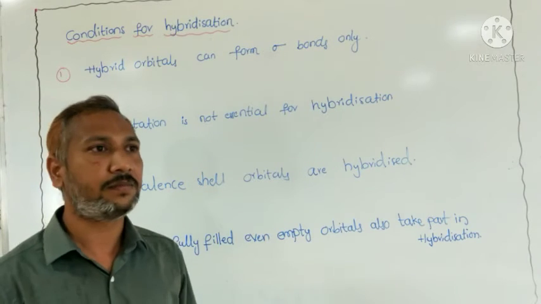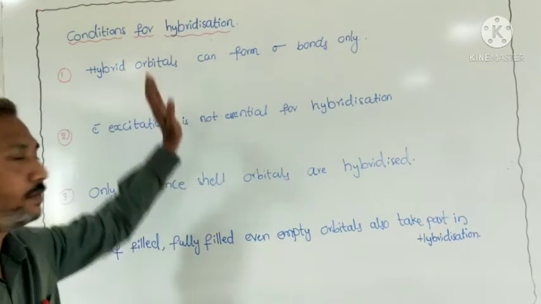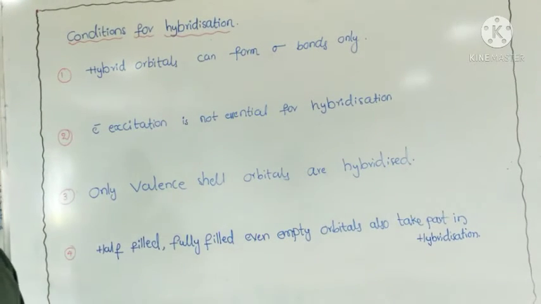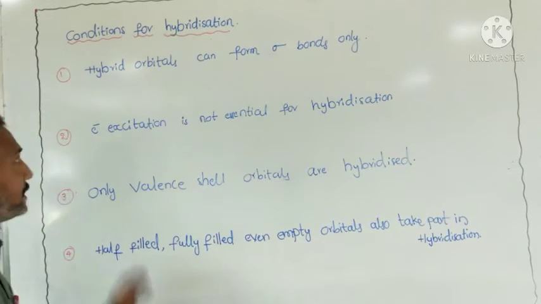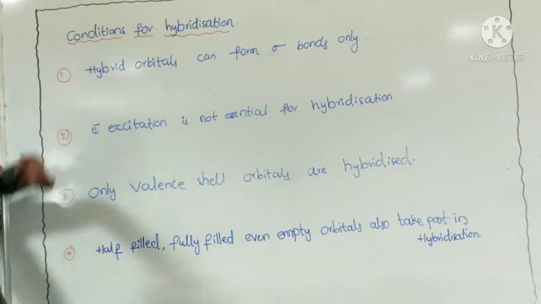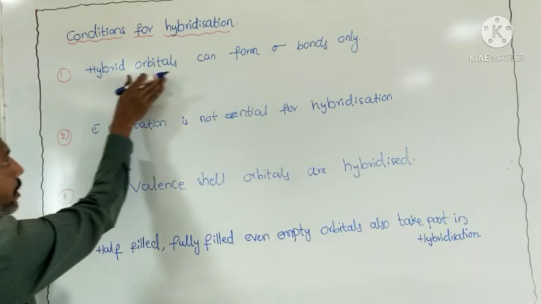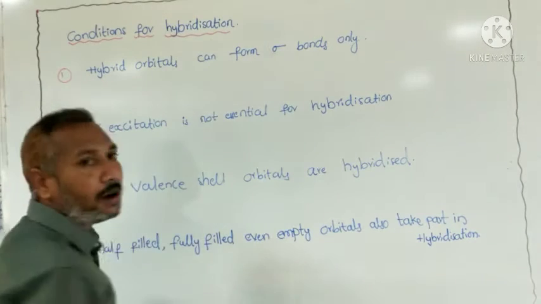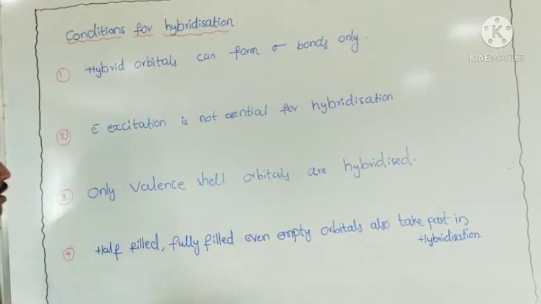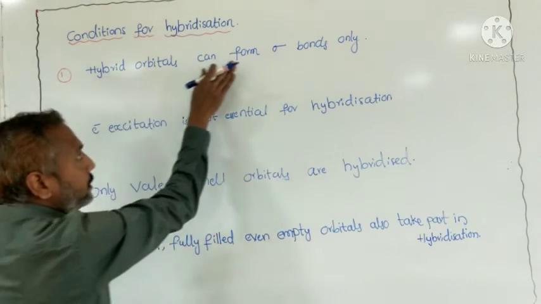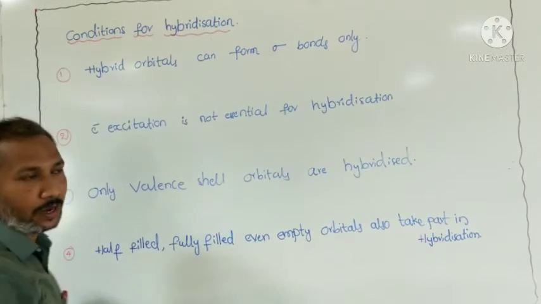Now some conditions for hybridization we will discuss. Today's topic: conditions for hybridization. The first condition is very important. Hybrid orbitals can form sigma bonds only. After the hybridization, hybrid orbitals can form sigma bonds only.